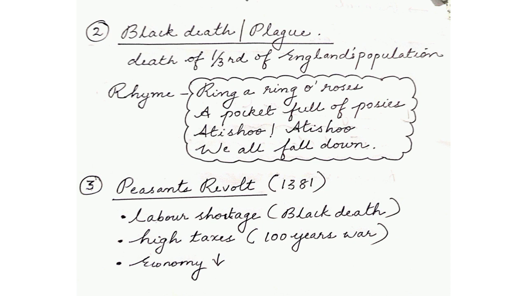The rhyme is related to the Black Death or plague. I'm sorry if I'm taking your valuable time, but I thought it would be good to explain what these lines mean. So, once a person is affected by this plague, there would be rings, rose colored patches on the skin. And the infected person will also have a very bad smell. So, in order to hide the smell, people started to carry posies. Posies are flowers. So, they carried pocket full of posies, and this disease also led to a lot of sneezing.